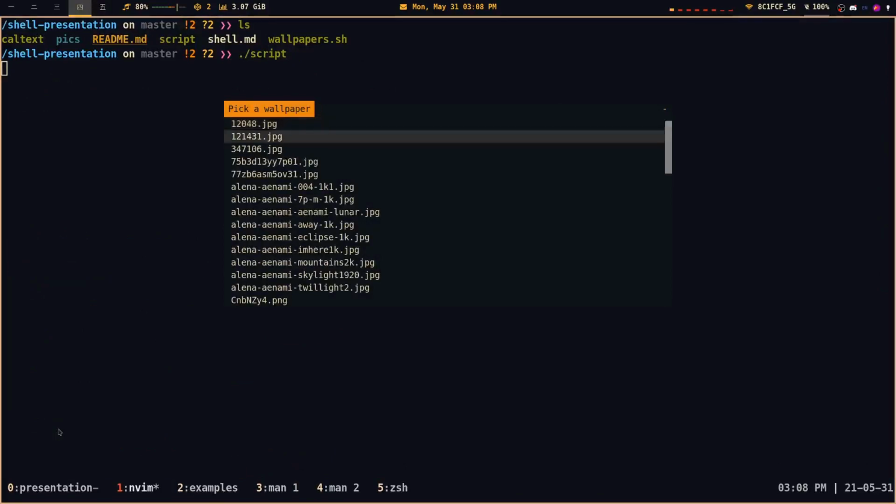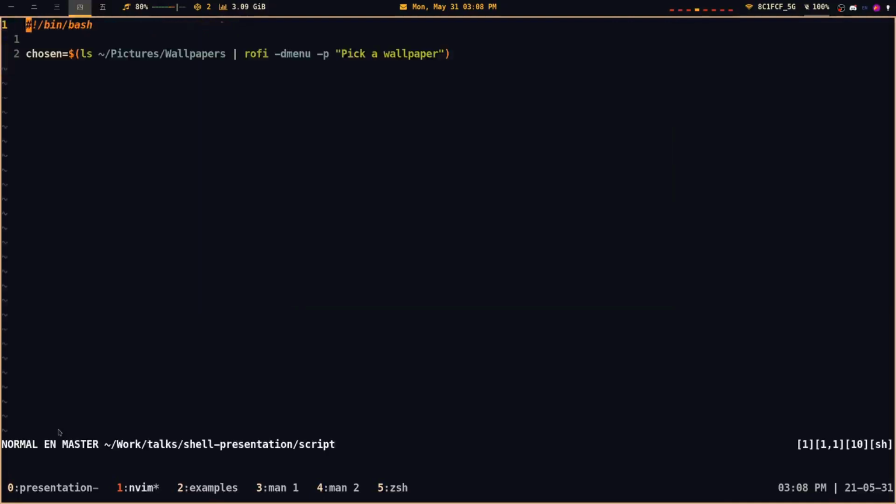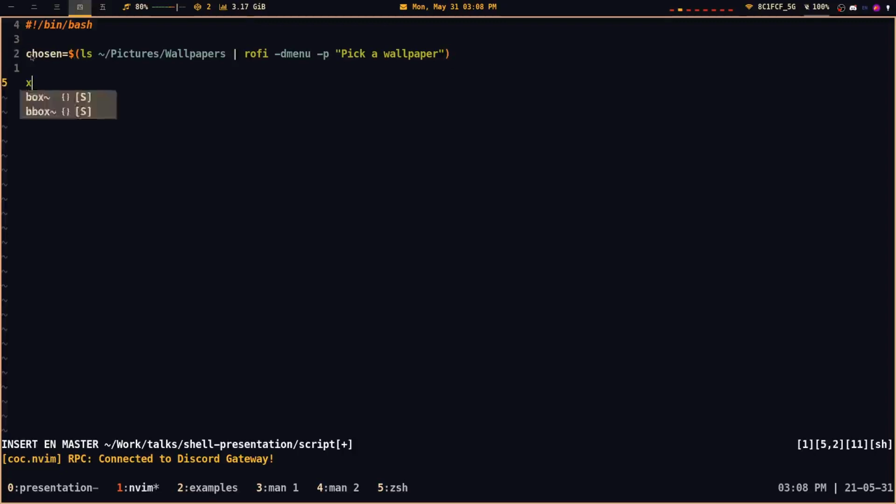And here we have the most basic thing. It doesn't print out anything to your terminal because it's stored in the chosen variable. Our end goal is just by using xwallpaper, --zoom, and then chosen.